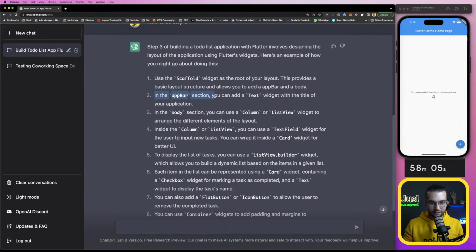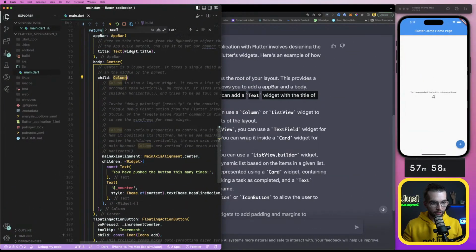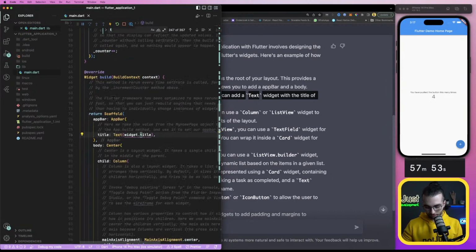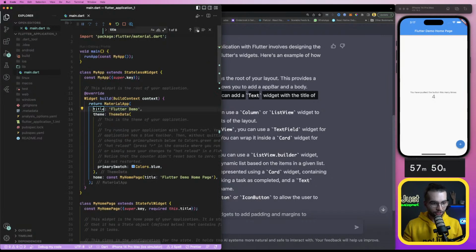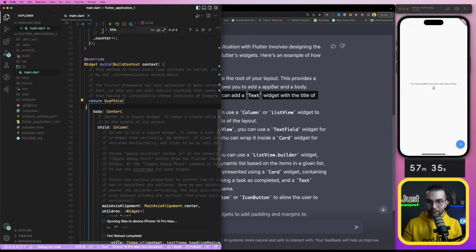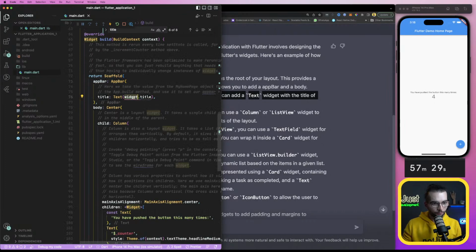In the app bar section, you can add a text widget with the title of your application. That's not the most important, but I can also do that. Widget title. Where is it coming from? Title. Let me see if I at least can change the title. Flutter demo. To do app. Save. It didn't do anything, but maybe because I'm not changing the right thing. So if I do like this, Flutter demo, it's still Flutter demo.